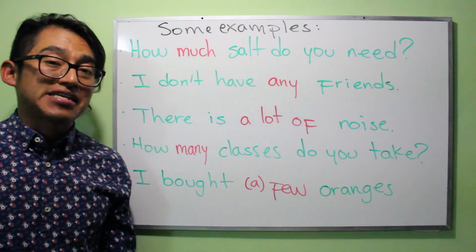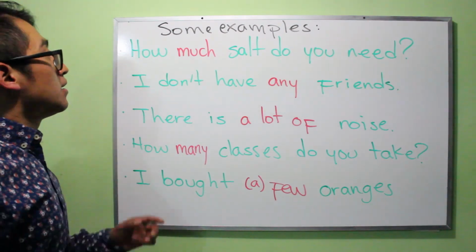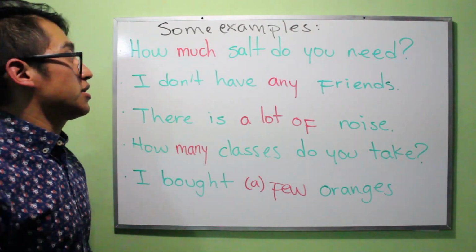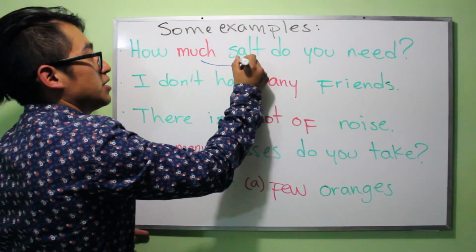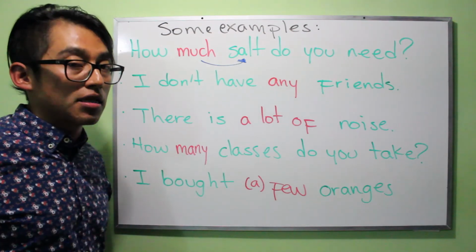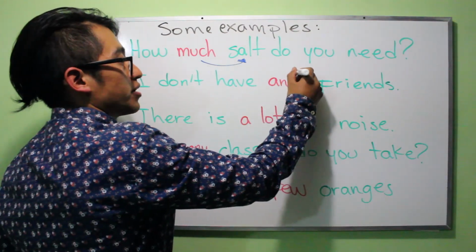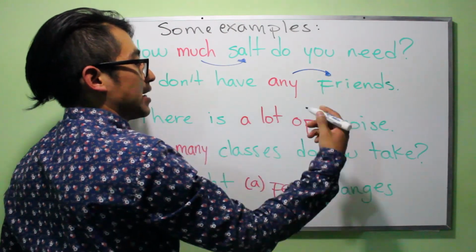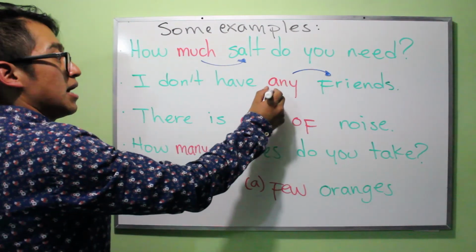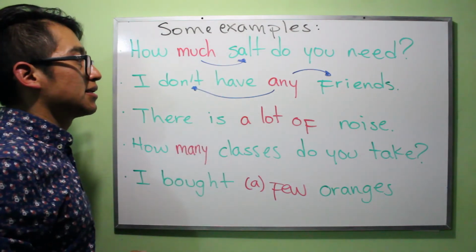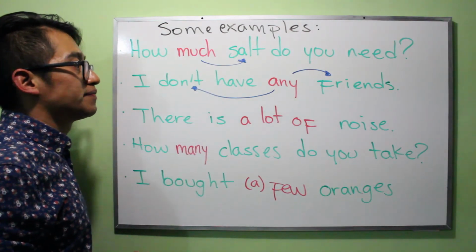So we have some examples, okay? Let's see. How much salt do you need? If you pay attention in here, much is according to this, which is salt, and it is an uncountable noun. I don't have any friends. In this, it matches with here. We say that it is also for countable nouns, and it matches here because it is a negative sentence. And I don't have any friends.